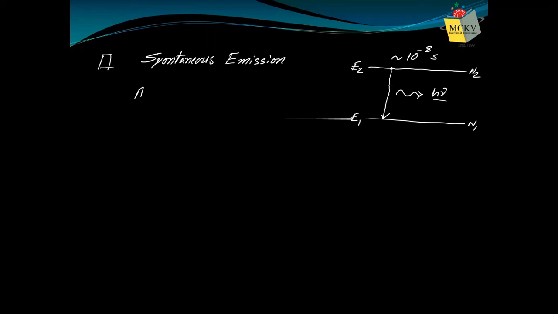That means you have an excited atom. Now the atom is de-excited, so it becomes a normal atom by releasing a photon. So this is the process. Then what would be the spontaneous emission rate? How fast does this spontaneous emission process occur? So, spontaneous emission rate, please note down, please write down. The spontaneous emission rate,